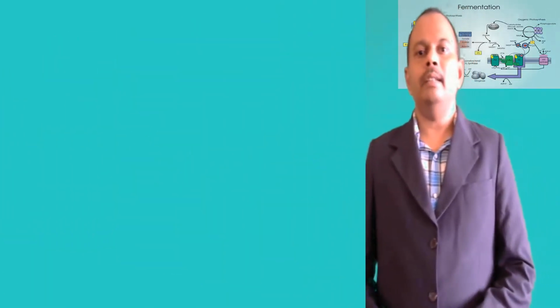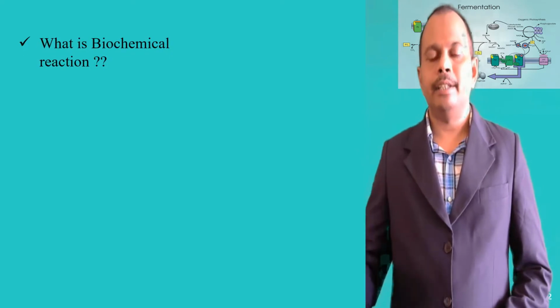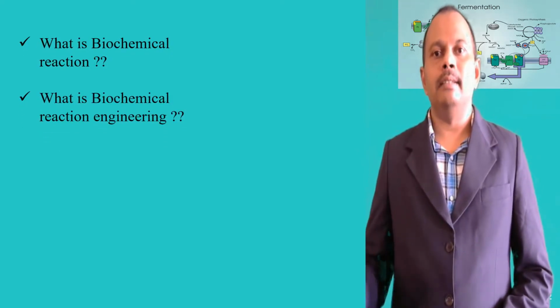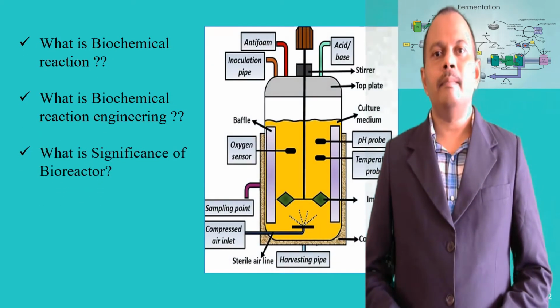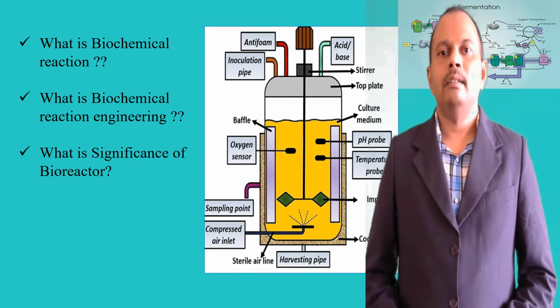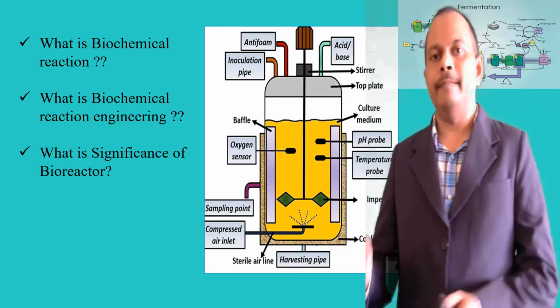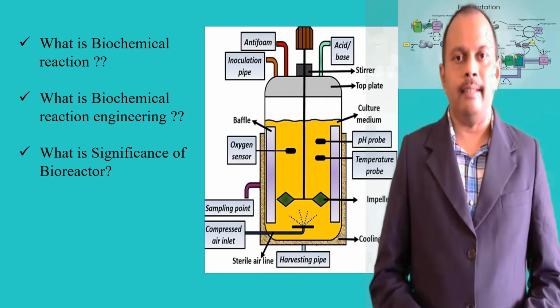Before going to the topic, it is very important to know what a biochemical reaction is, what biochemical reaction engineering is, and what the significance of a bioreactor is in carrying out biochemical reactions. First, a biochemical reaction is the transformation of one molecule to a different molecule inside living cells.